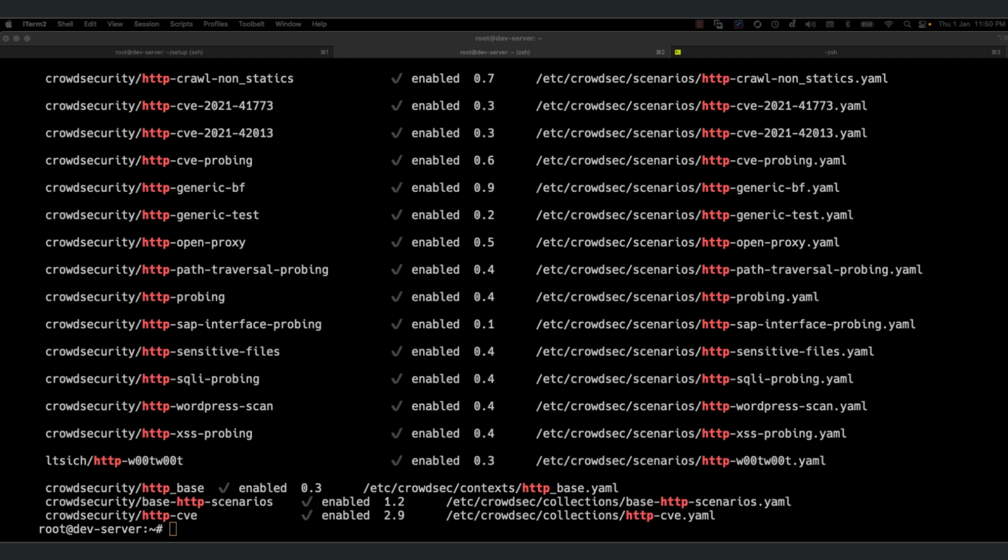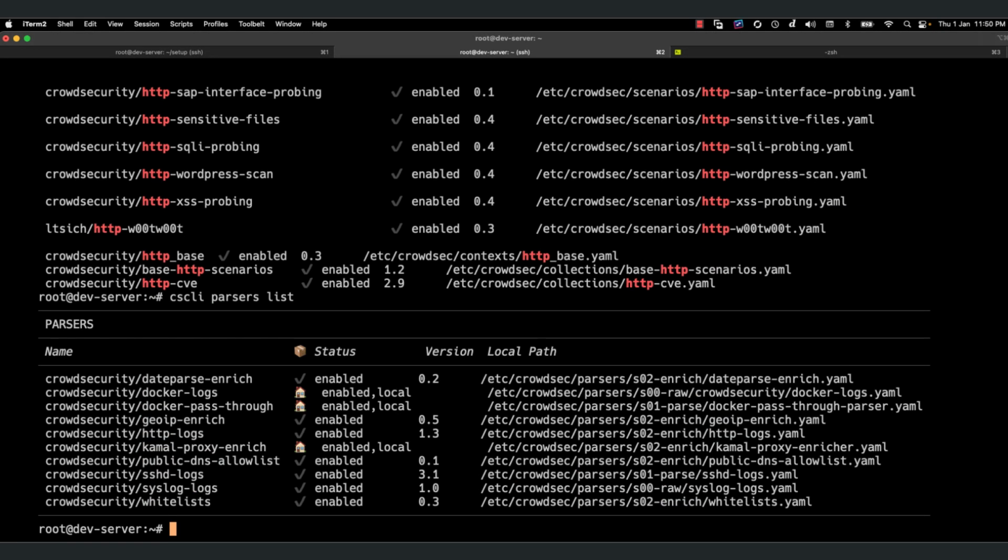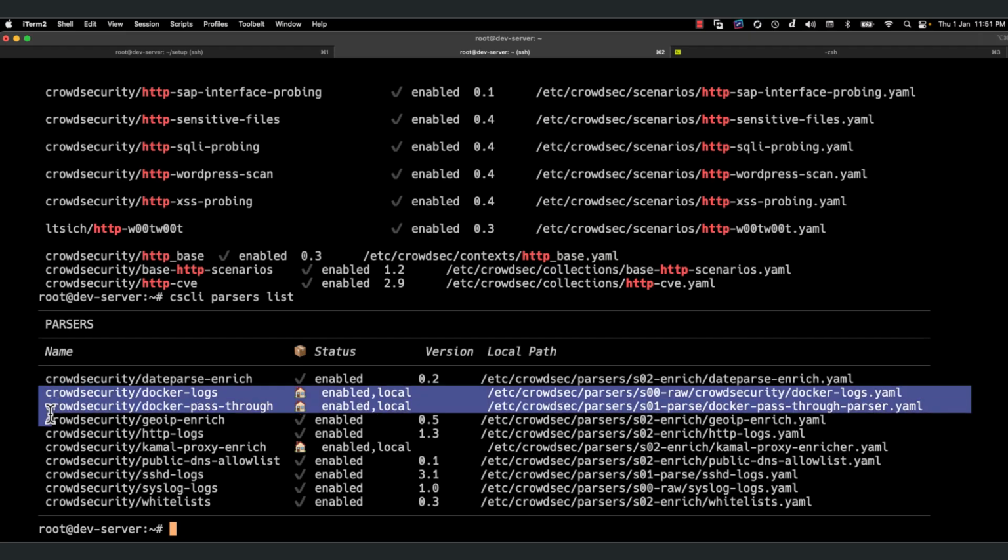Okay. And then what are all the parsers available? Parsers look into the log, get this information, put it into a structured way, and give it back to Crowdsec, so that these scenarios can look into it and find out whether this is working, this is not working, and all the stuff. I have added these local ones, especially for Kamal proxy. So Docker logs: fetch it from Docker pass-through, and after fetching it, just give it back to the next level.